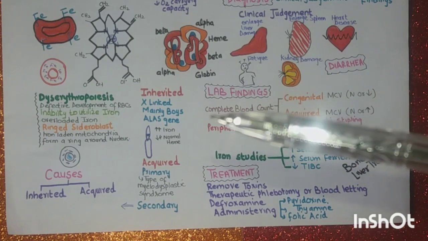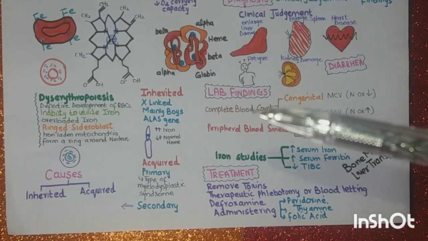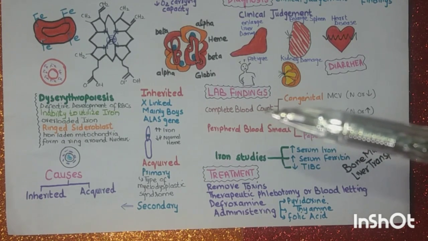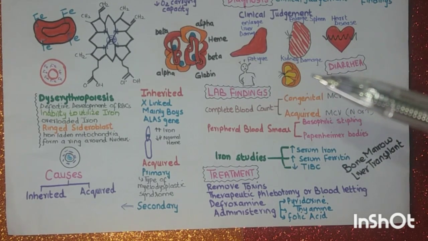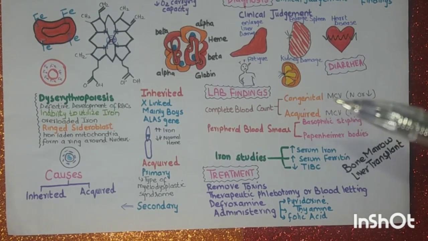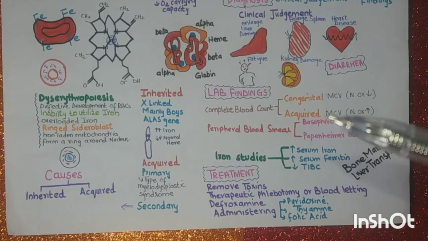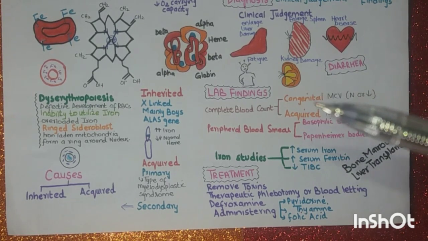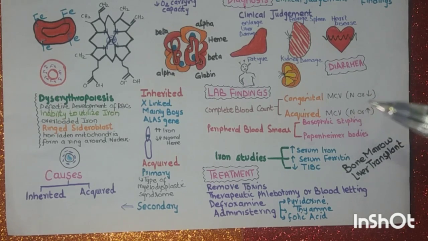Let's see. The first one is the CBC, the complete blood count or the complete blood picture. You are going to see a dimorphic picture. Dimorphic picture means what? In the congenital form, you will see that MCV is normal or decreased, and in the acquired form, you will see that MCV is normal or increased. So you will find a dimorphic picture in the CBC in sideroblastic anemia.